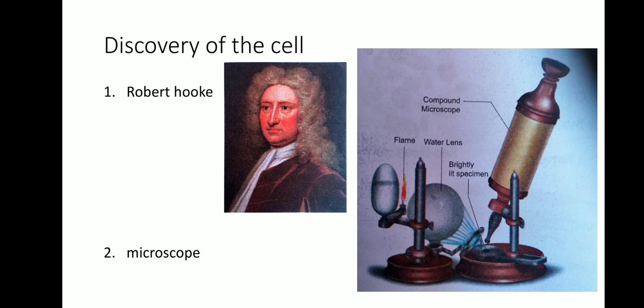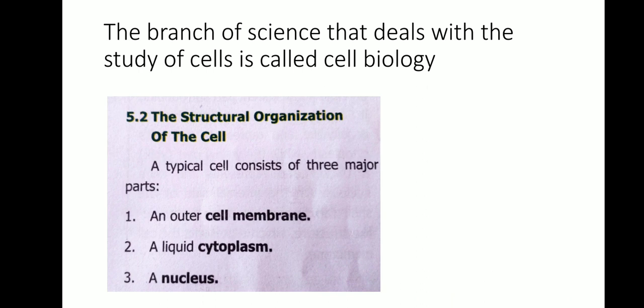The word cellula means a small chamber. The branch of science that deals with the study of cells is called cell biology.